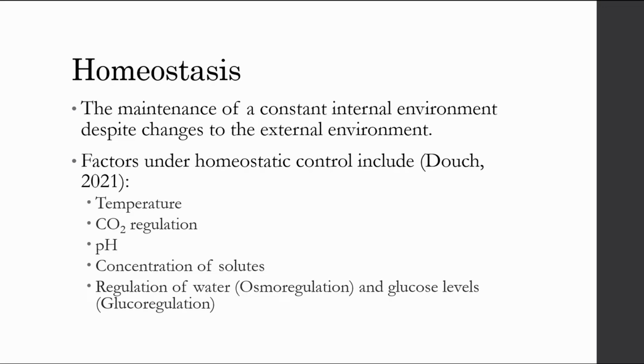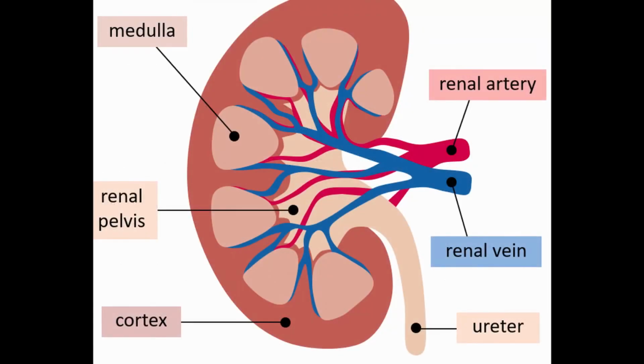There are many factors that are under homeostatic control, such as temperature, carbon dioxide concentration, pH, and regarding the excretory system, the concentration of solutes and regulation of water and glucose. Let's see how the kidney works to regulate its relevant factors. Initially, blood enters through the renal artery and then is split among smaller vessels.